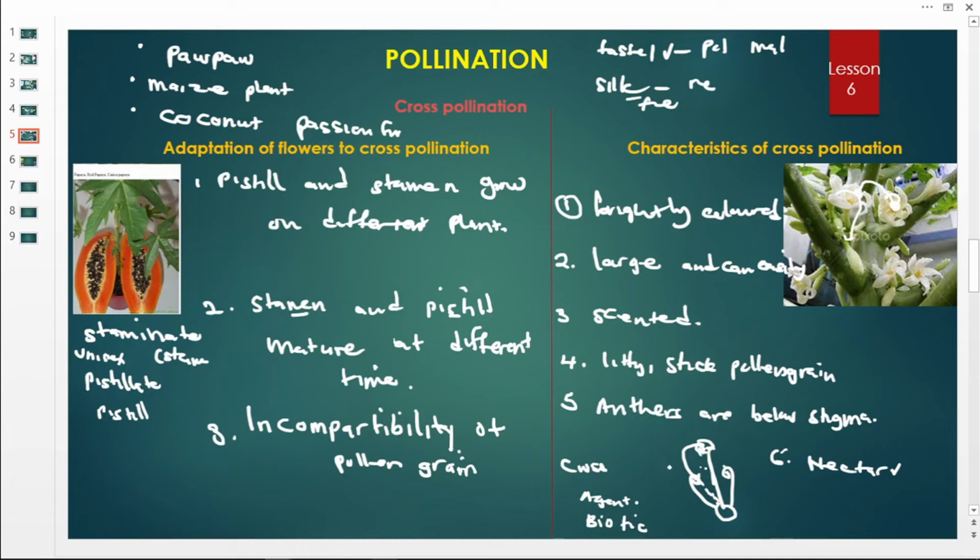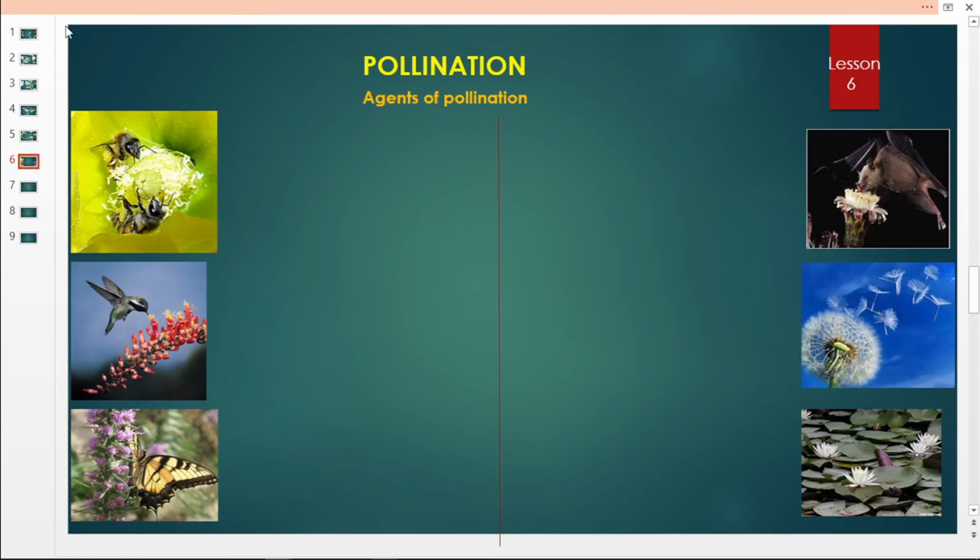Therefore, I hope you've understood clearly the difference between the adaptation and the characteristics of cross-pollinated flowers and what cross-pollination is. Then let us move on and see the agencies of pollination, the things that aid in carrying pollen grains from the anthers to the stigma. All these pictures you are seeing show us the agents of pollination, the carriers of pollen grains from the anthers to the stigma of a flower.